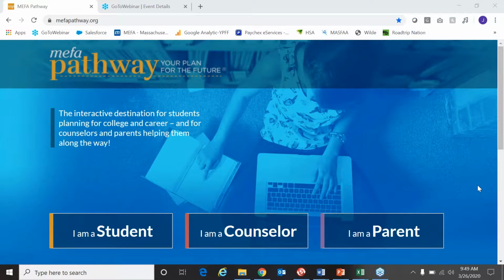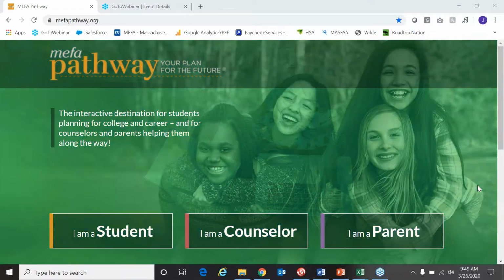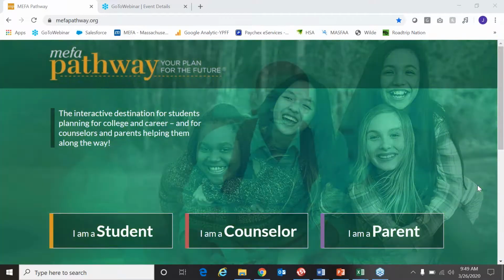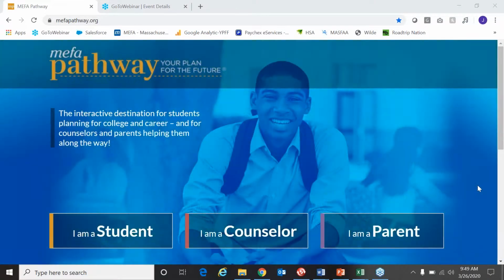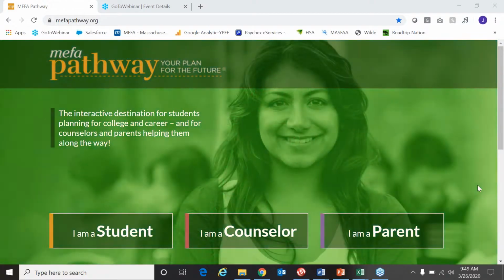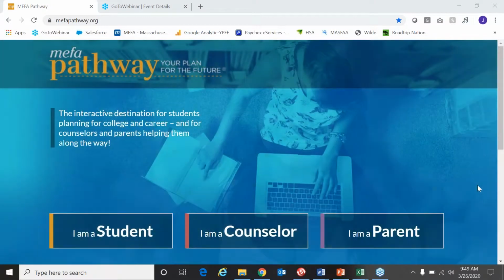Again, there are many features within MEFA Pathway, from building and creating a resume to a career search, a course planner, and financial literacy components. Today, again, we'll focus on the loan cost calculator.